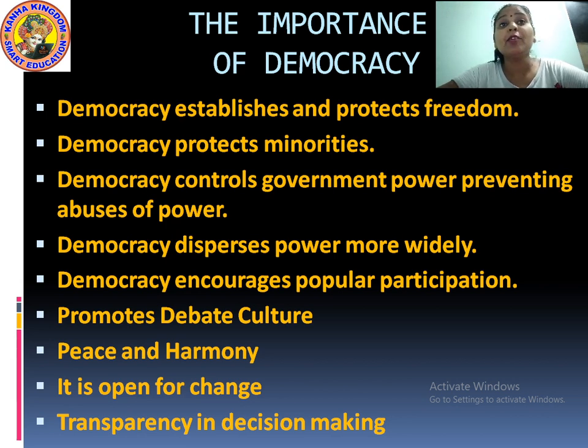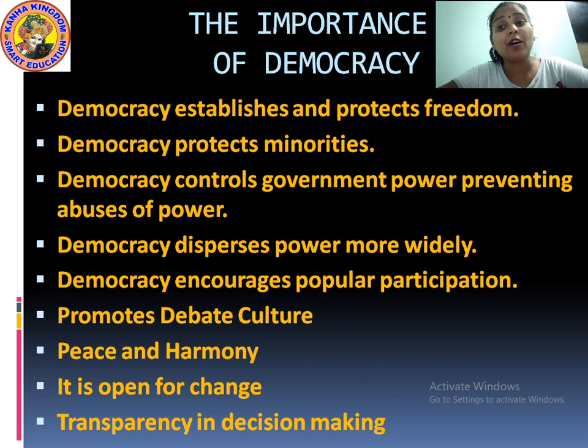Next is democracy protects minorities. Now who are the minorities? Do you remember in the 8th class you all studied who the minority people are? The minority people are the low class people. Usually Muslims come under minorities. SC, ST, OBCs and other castes also come under minorities. Among people who are totally fit and fine, if we have 5 to 6 disabled people, they are also regarded as minorities.